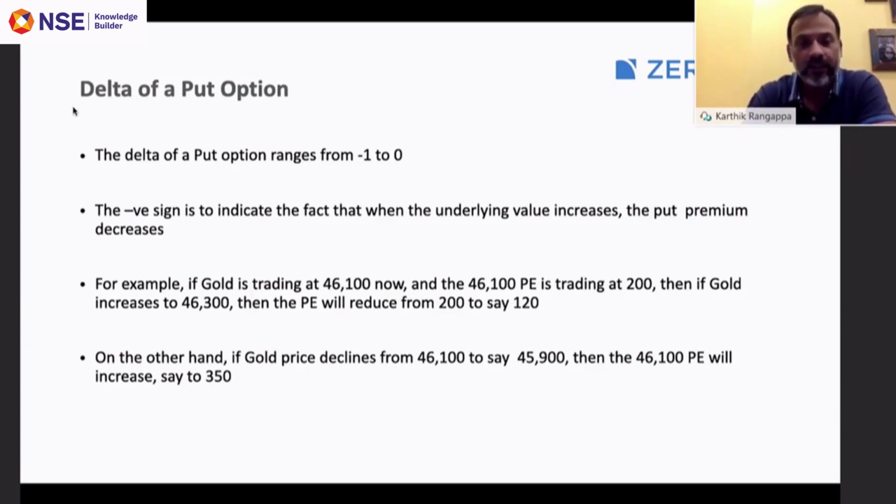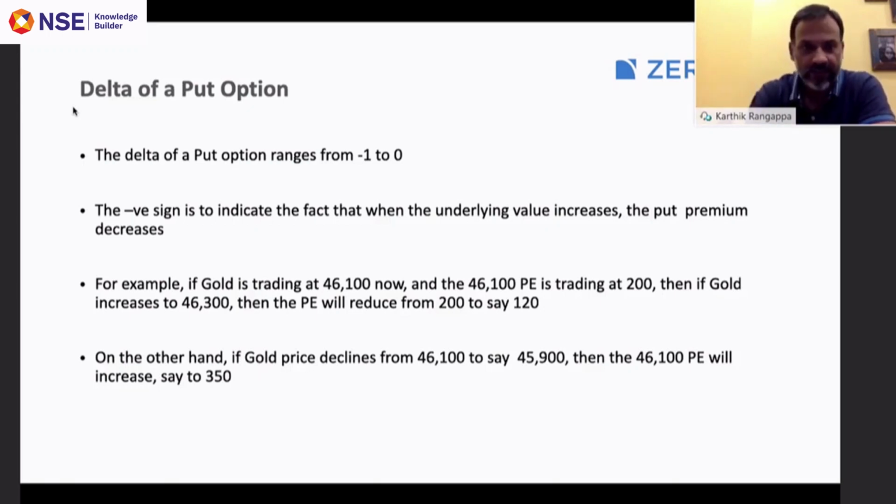So let's go back to the same gold example. Gold is trading at 46,100. I'm talking about the 46,100 put option. Let's say it's trading at 200. If gold increases to 46,300, then the premium of the put option reduces from 200 to, let's say, 120.